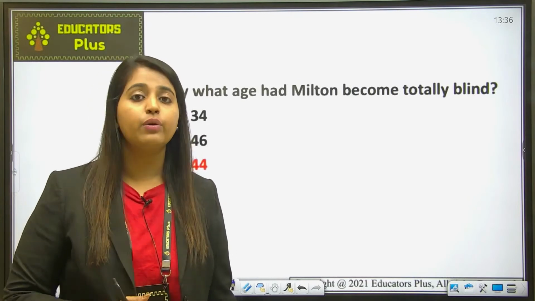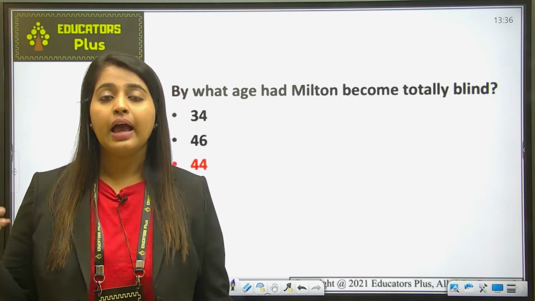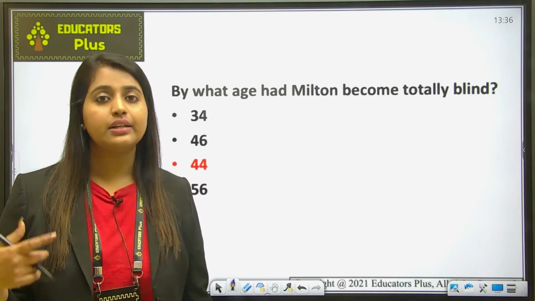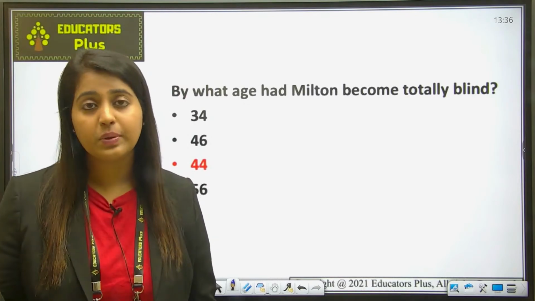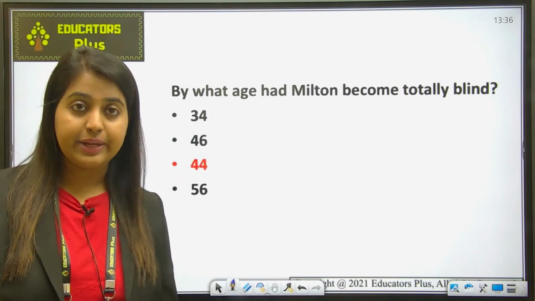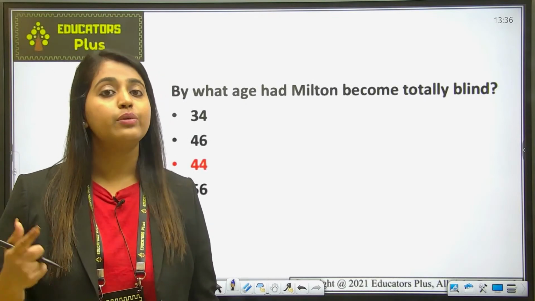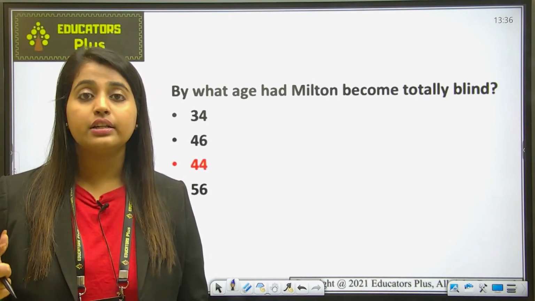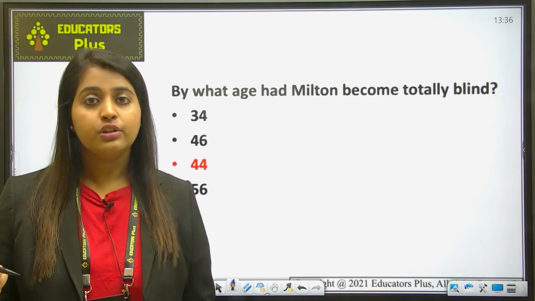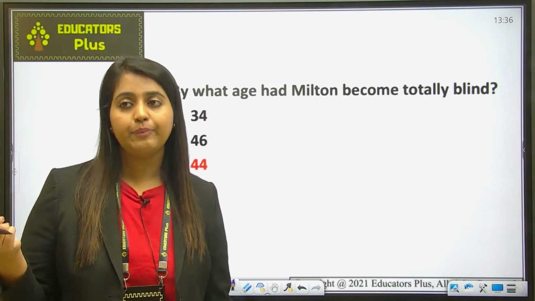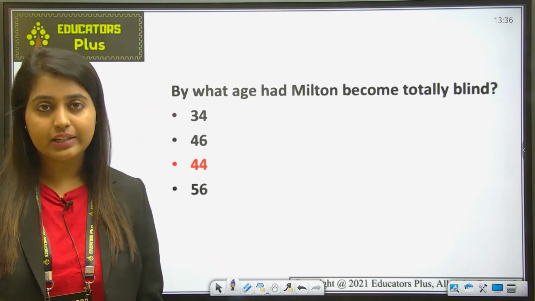Okay, so he was working for the government at that point of time, and he was so engaged in this work that it became strenuous to his eyes and he lost his eyesight. He was completely blind and was dependent on others for his everyday tasks. So it was not something slight, he was completely blind at that time.